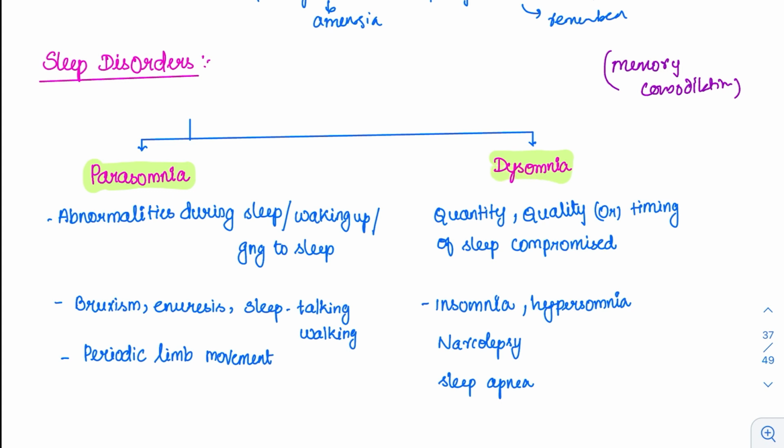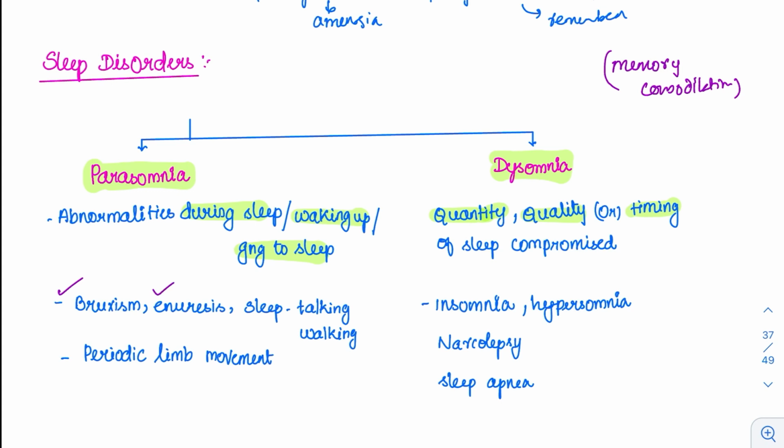What is parasomnia? Parasomnia means any abnormality during sleep, like during sleep or waking up or going to sleep. These are the abnormalities which happen during the sleep. Whereas dysomnia means the sleep itself is affected, like the quantity, quality or timing of the sleep are compromised. So what are the parasomnias? We have bruxism. What is bruxism? That is teeth grinding. The patient will be grinding his teeth.